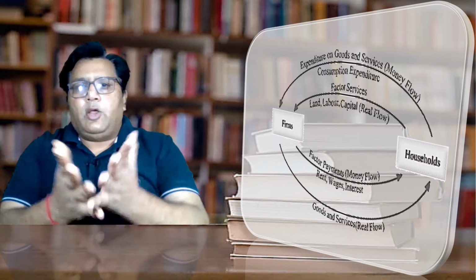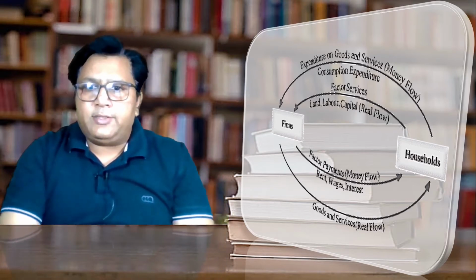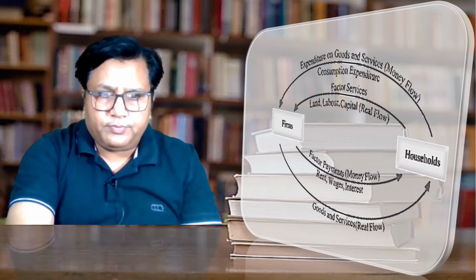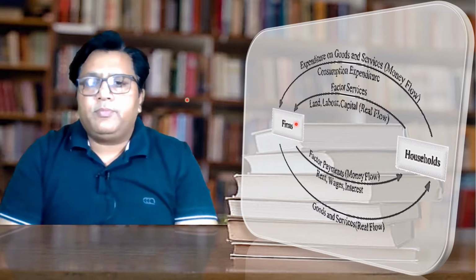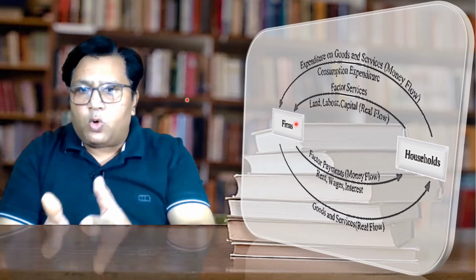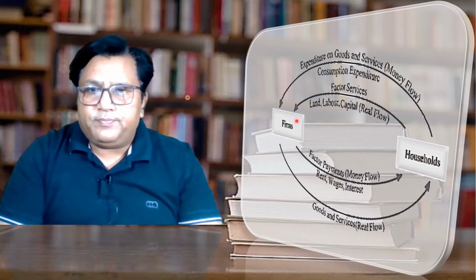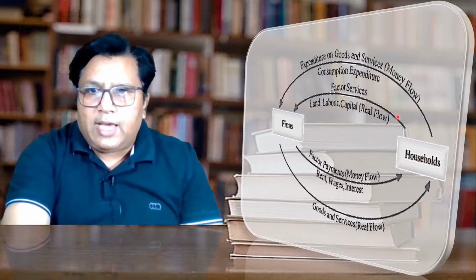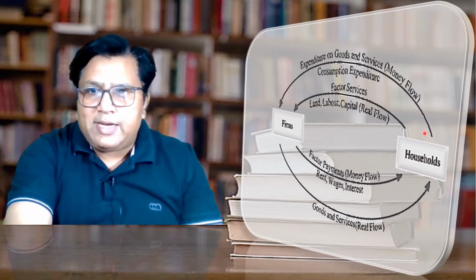Now let us discuss the circular flow of money. In this particular diagram, we can see that the household provides the factor services to the firm. What type of factor services does the household provide to the firm? The household gives land to the firm. The household provides capital to the firm. The household provides labor to the firm. The household provides entrepreneurship to the firm.